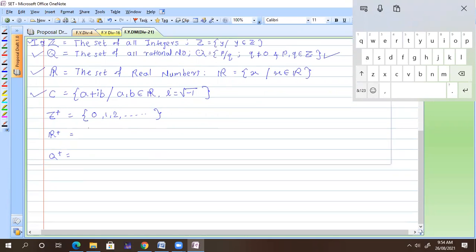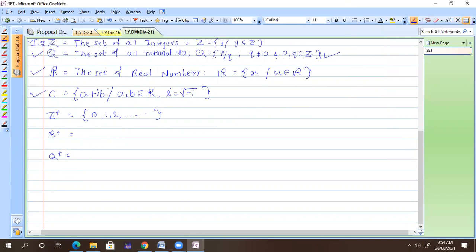So how can one define Q complement? Sir, I have a question. Why is 0 considered in positive? Actually, 0 is not a part of it. I am also thinking about that, because 0 is a non-negative number. So there is a little bit of difference. I will tell you what that difference is. I can define it both ways. I will clear that doubt also.